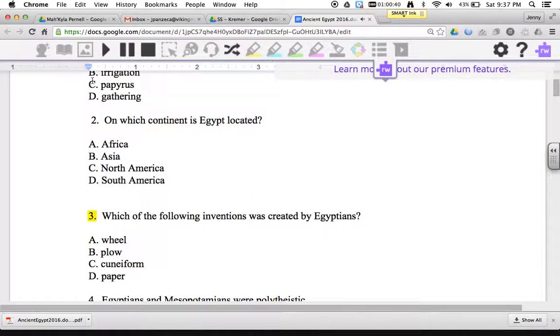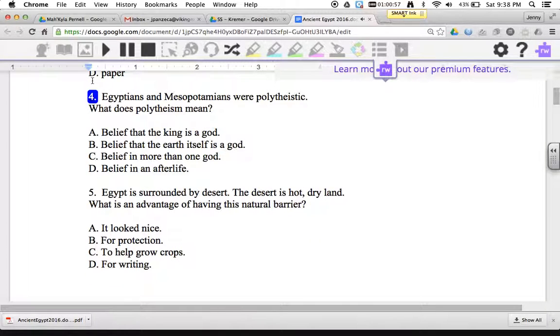3. Which of the following inventions was created by Egyptians? A. Wheel. B. Plow. C. Cuneiform. D. Paper. 4. Egyptians and Mesopotamians were polytheistic.